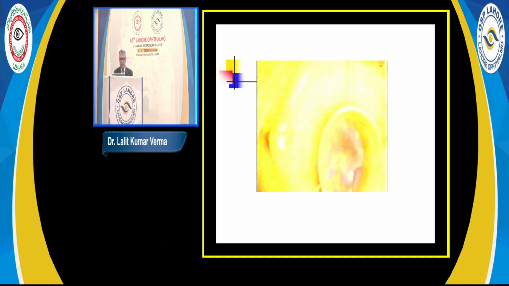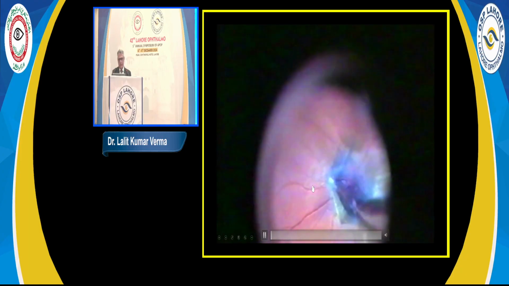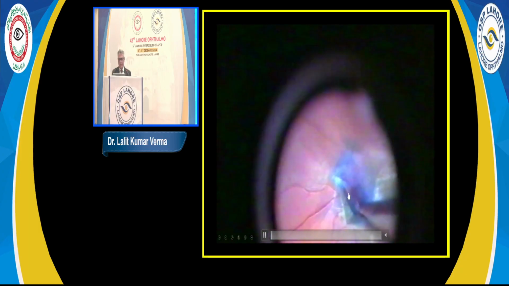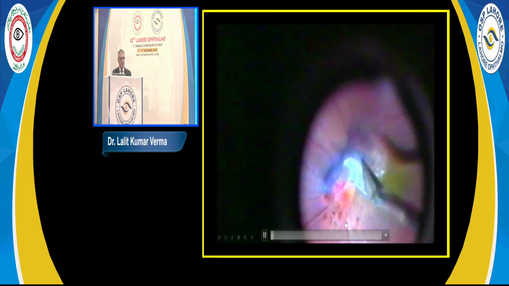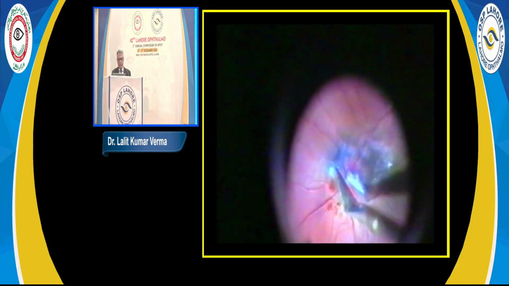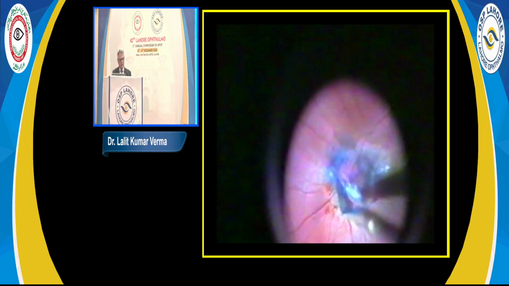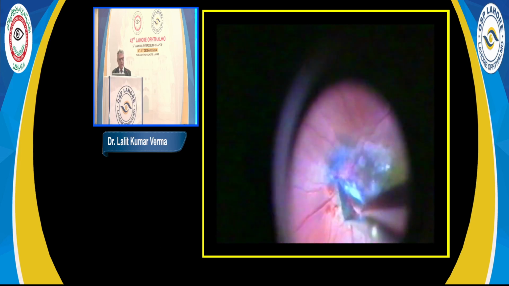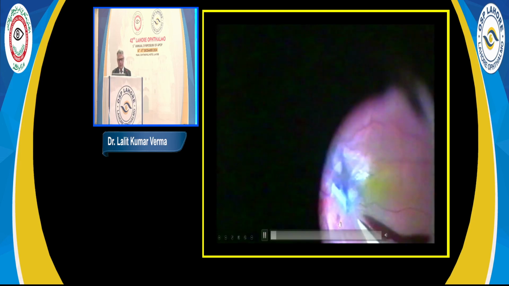So I'll just show in one video a couple of cases. This is one membrane which we had done more than 15 years back. You see, the hyaloid has been taken care of. Then with trypan blue, we stained this membrane, and with the bent MVR blade itself, the aim is to identify the edge. Edge identification, after that you can peel it off. Most of the membranes will come in a single sheet. Unlike hyaloid, these membranes may not have a second layer. So this will come in a single sheet.